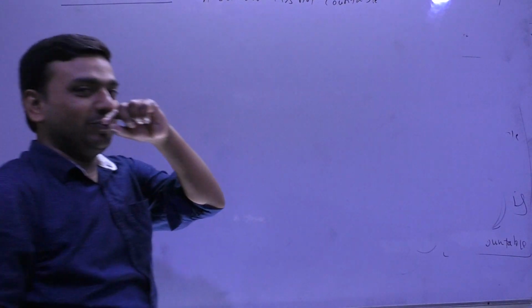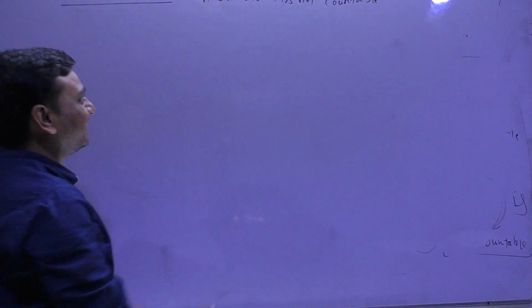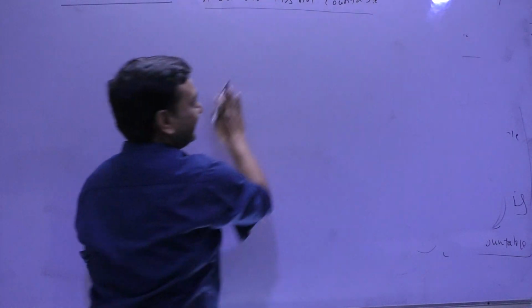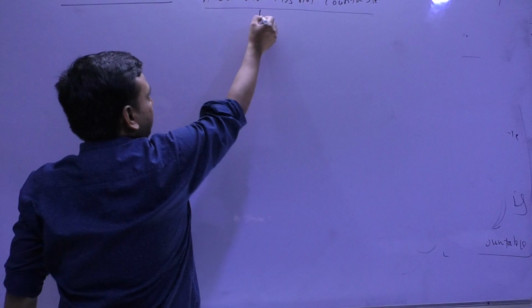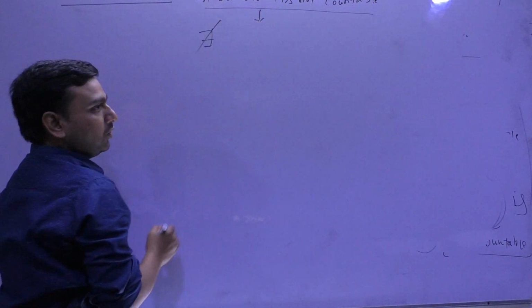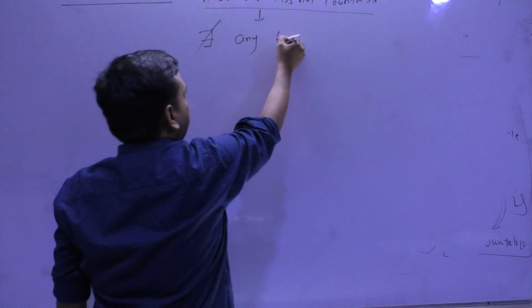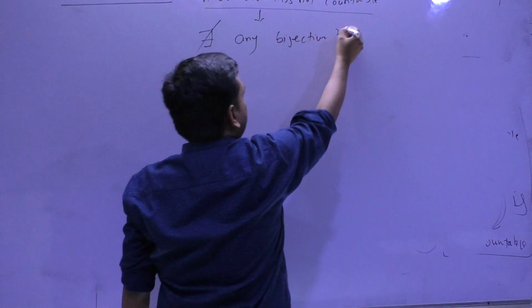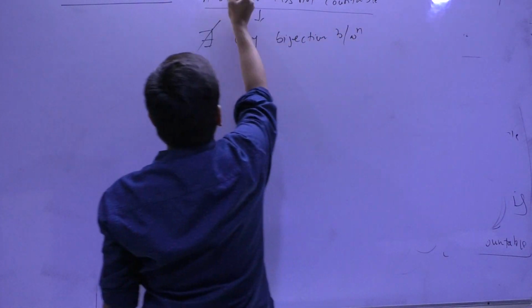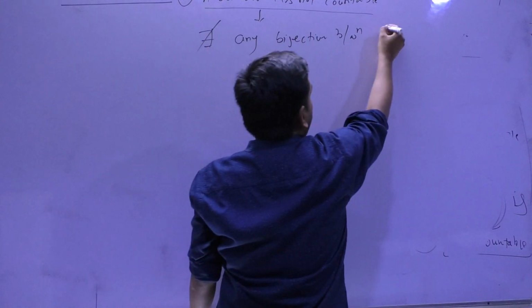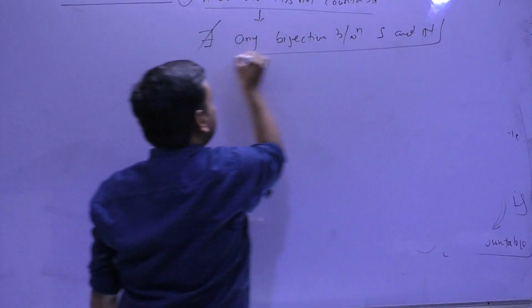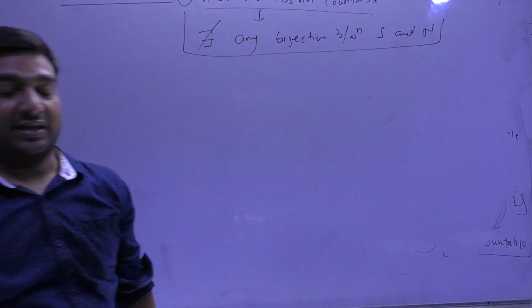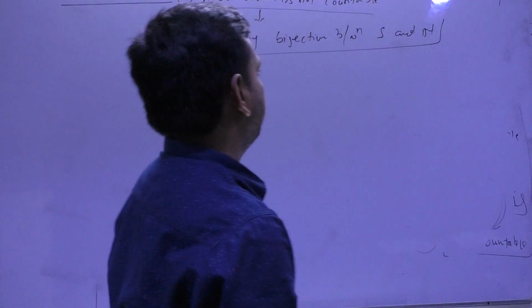You may say, sir, what is new in it? So a set which is not countable, mathematically you say that there does not exist any bijection between, let's say S is the set, S and N. So in these words, mathematically you can say.